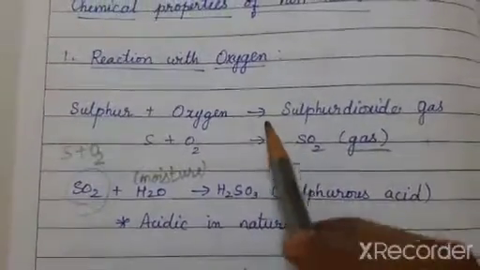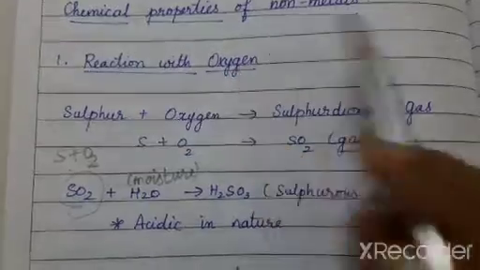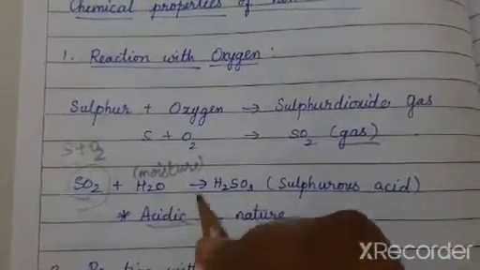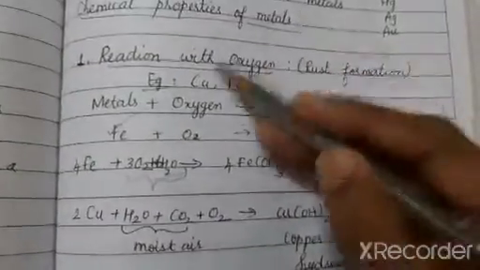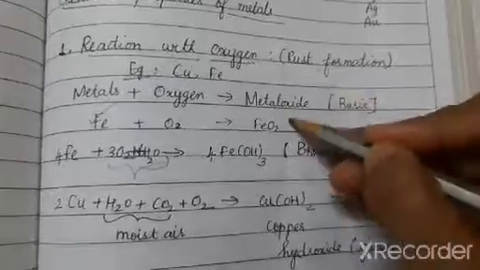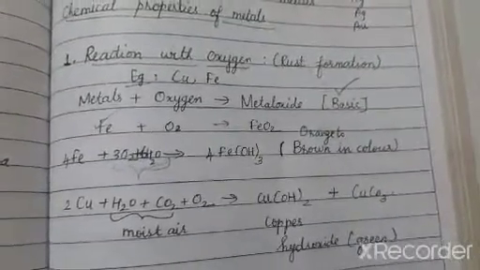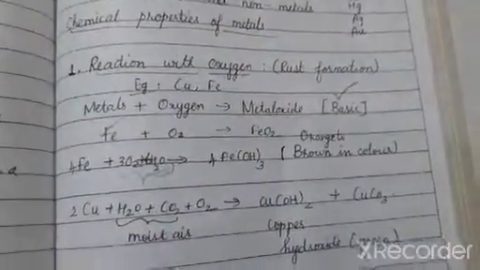Now, did you notice one thing? Non-metals on reacting with oxygen form acidic gases, whereas metals on reacting with oxygen form oxides which are basic in nature. This is the difference in the chemical properties of metals and non-metals.